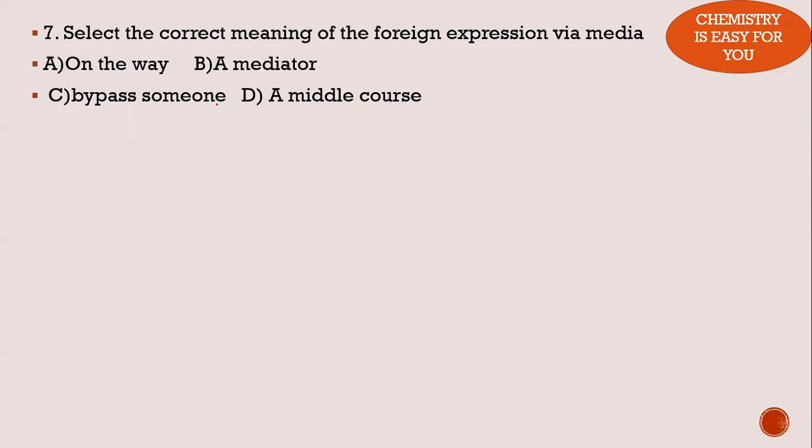This is a very important type of question. I'm giving some additional information in this part as well. Here, you have to select the correct meaning of the foreign expression via media. When you hear this word, initially it is meant to confuse you. You will think it is about mediating something, or that via means in between, so you will think it's on the way or mediator. But the actual answer here is a middle course. Via media means the middle course of something.